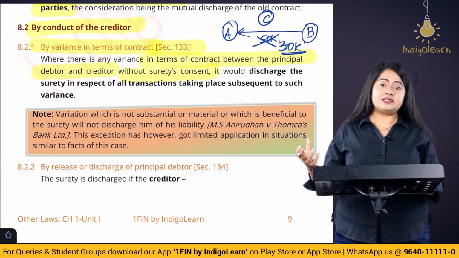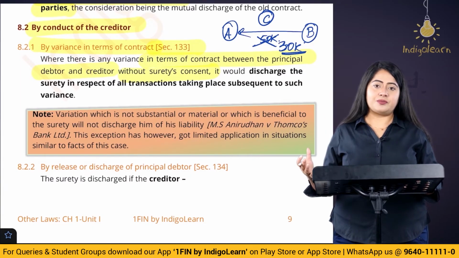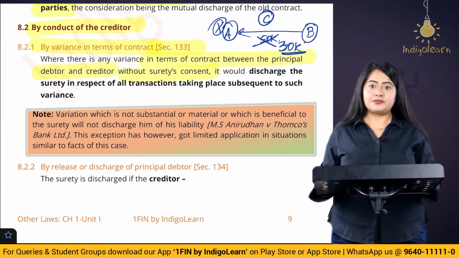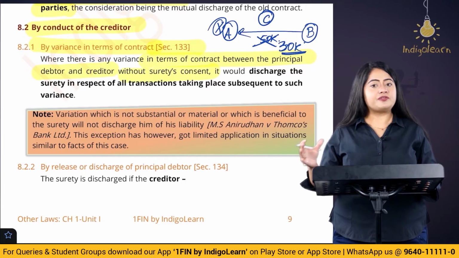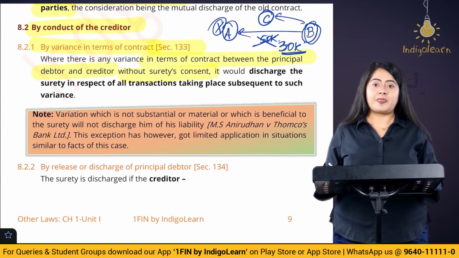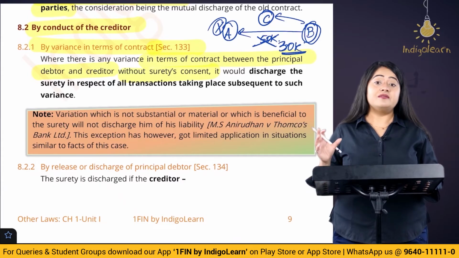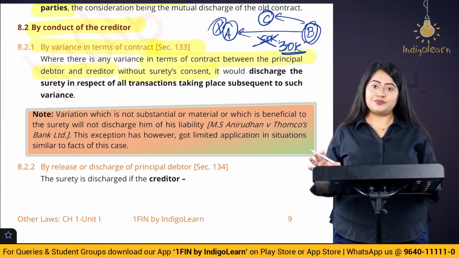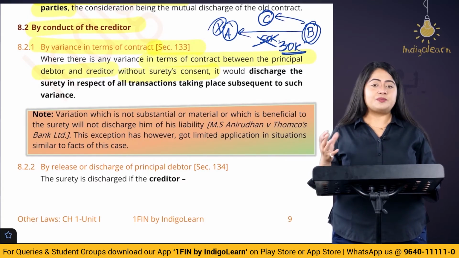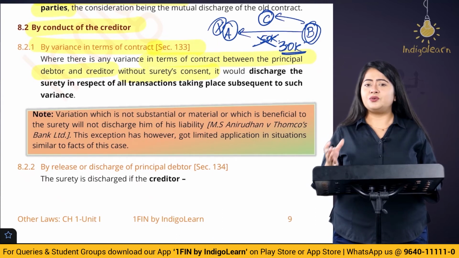Later on, maybe after a couple of months, it is found out that A has been stealing money from B. A, who is the principal debtor, is stealing money from B. So here B, who is the creditor, wants to go to C and ask for these losses and damages. Will C be liable? By the way, this is a question from our past exams also. The names were altered, but exactly the same case came in your past exams. Please tell me whether C, who is the surety, is going to be liable?